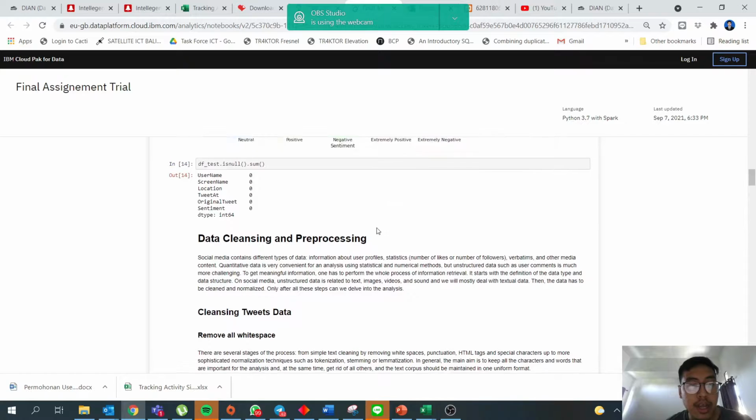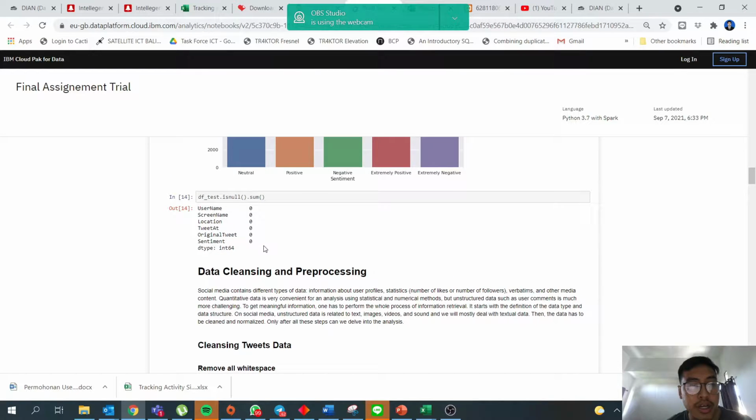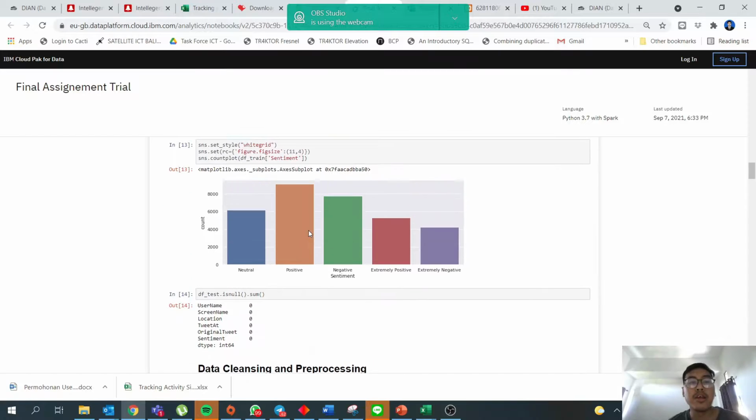And then the last is I want to make sure that there is no null value in my dataset. So I think that's enough for data exploration.